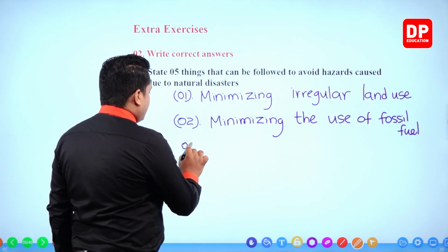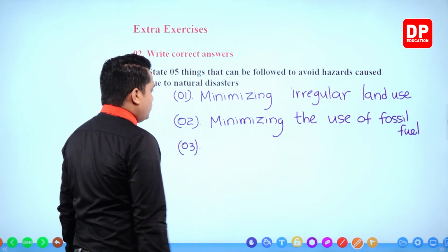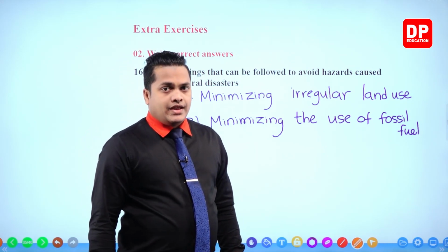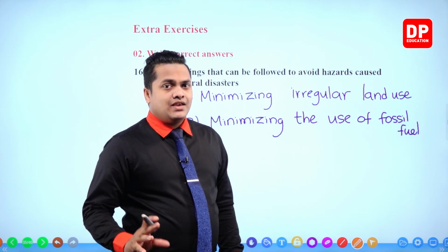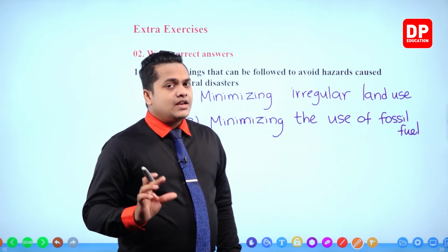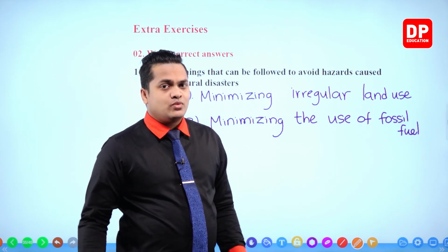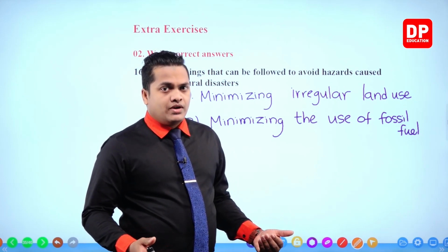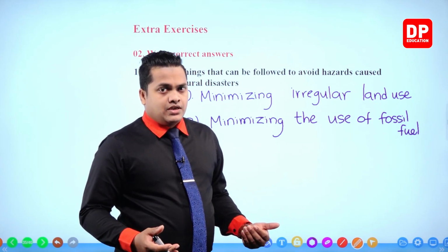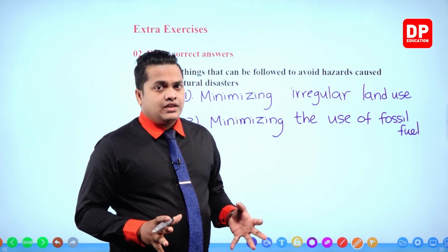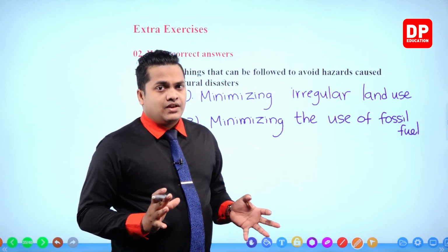Next one, number 3. Like the fossil fuel, it's very important to minimize the release of greenhouse gases. So by minimizing the greenhouse gases, we can avoid the global warming process. Carbon dioxide is not the one and only greenhouse gas that is available in the environment.